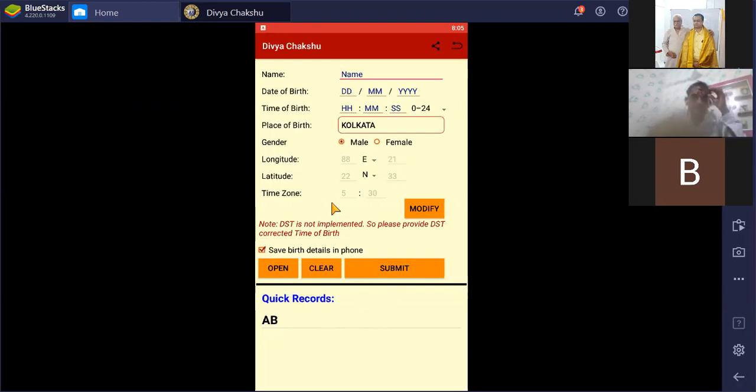We can write down anything here, like present, or say Horary. Today is 24/08/2020. Time 20:08:00. Place Kolkata. Then modify it. Then submit. Clearly submit here.